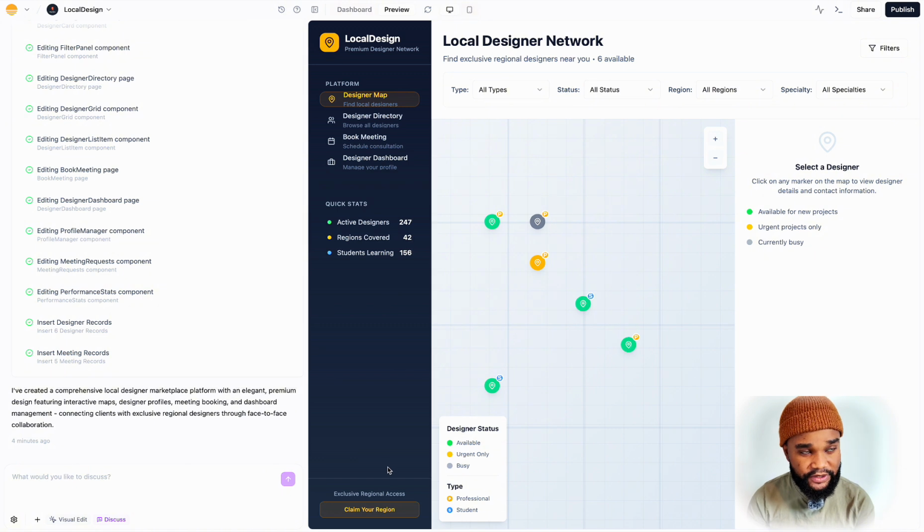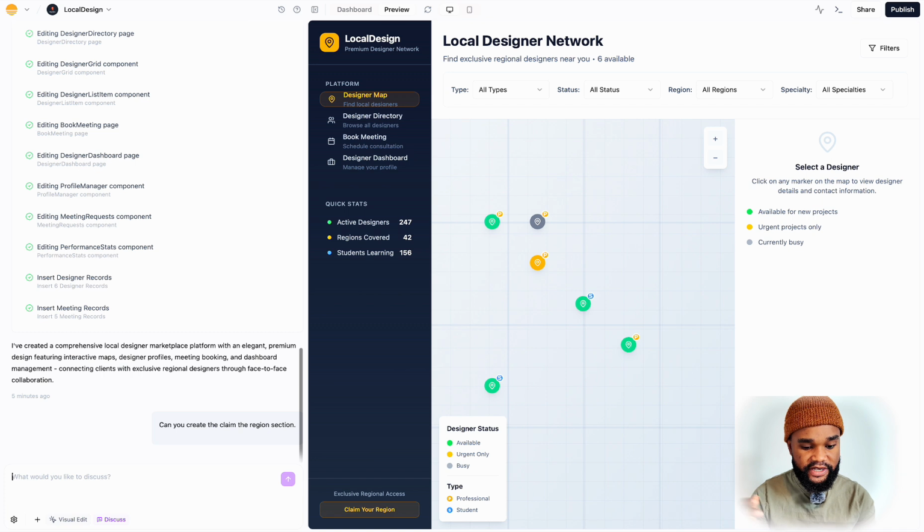So claim your region, that's one of the things I was working on. It's so designers can come and claim their region. As you can see, when I click on it, it doesn't work at the moment. So what I'm going to do, I'm going to say, can you create, let's say, the claim the region section. Can you create the claim the region section? So I'll make it simple and just press enter.